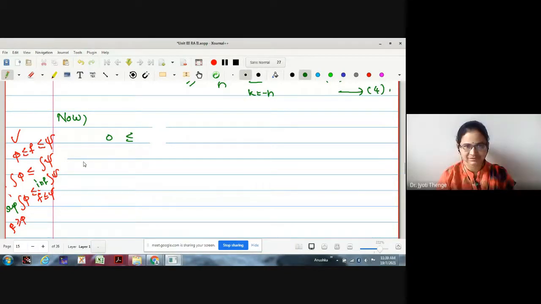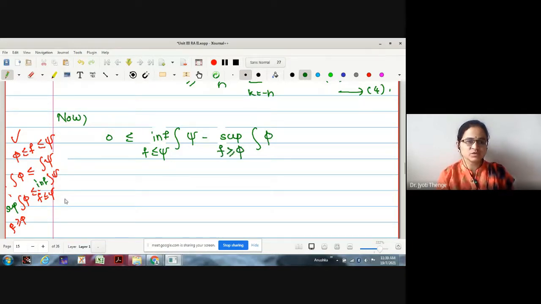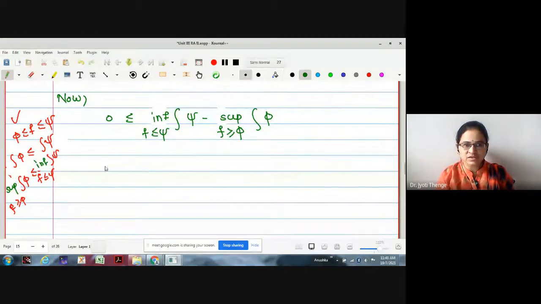No, ma'am. Infimum integration psi, f less than or equal to psi, minus supremum integration phi. What about phi? F is greater or equal to phi. This is what I have written, supremum phi. If this supremum phi we shift to the right, infimum psi minus supremum phi integration phi is greater or equal to 0. Correct? Now let us write down both the values.